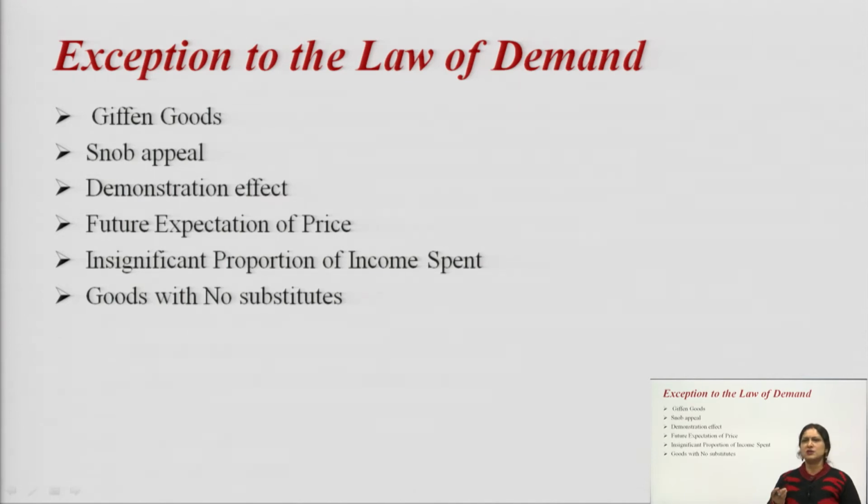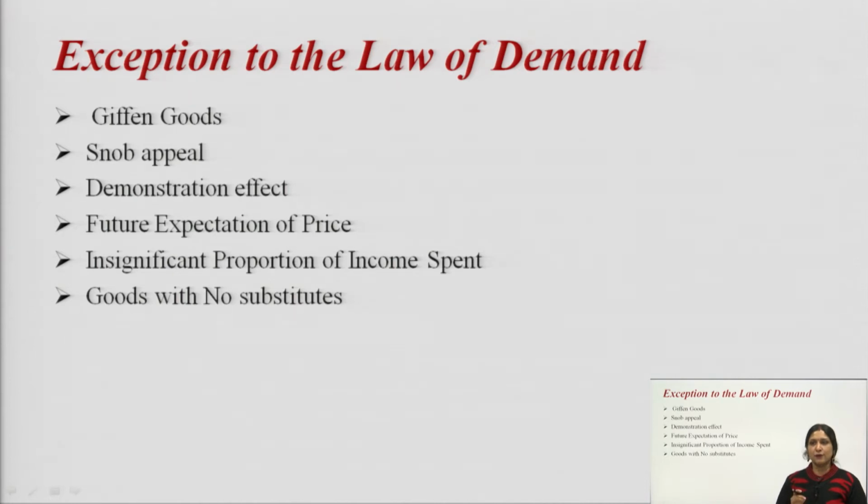If I take a very common example, onion. Suppose the current price of onion is rupees 50 per kg, and it increases further to 60, but your demand will increase because you are expecting that in the near future it is going to be 100. This happens when the customer is buying that product to make a stock of it.